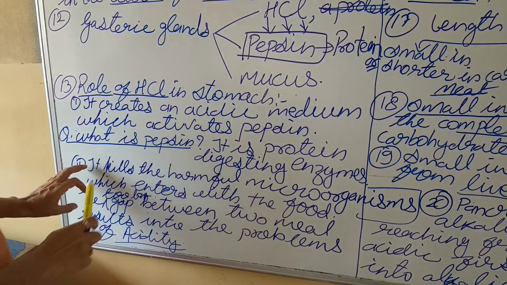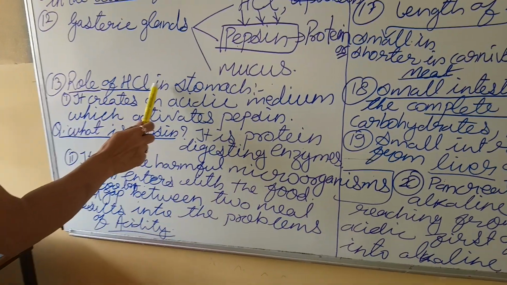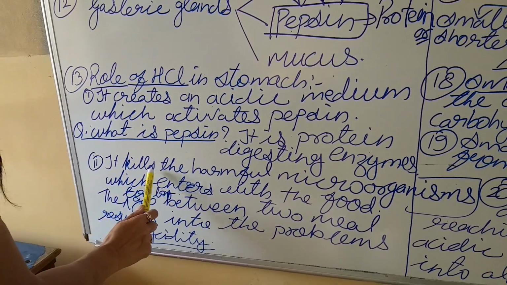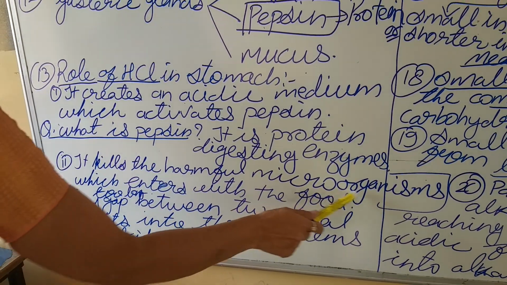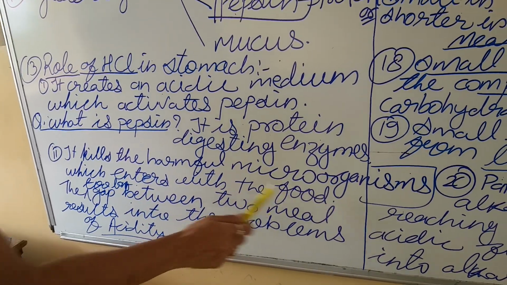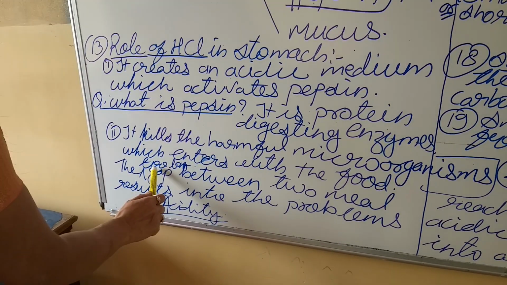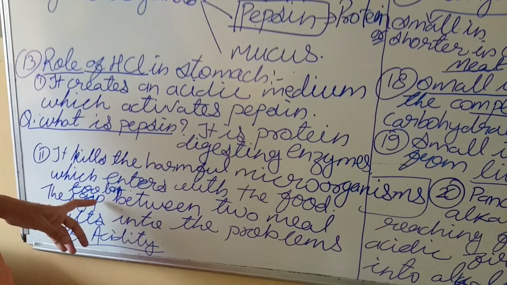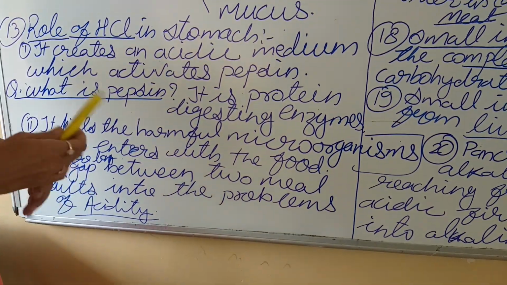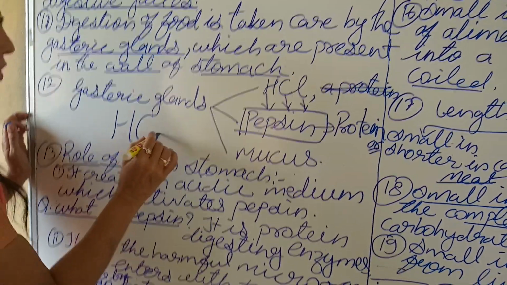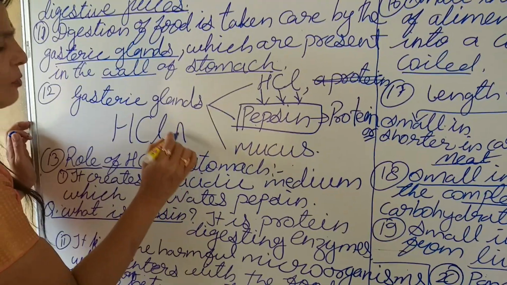Then what is the function of HCl? I have told already, again I am reading it out. It kills the harmful microorganisms which enter with the food. Even too long a gap between meals, see, many a time the secretion of HCl can result in acidity.